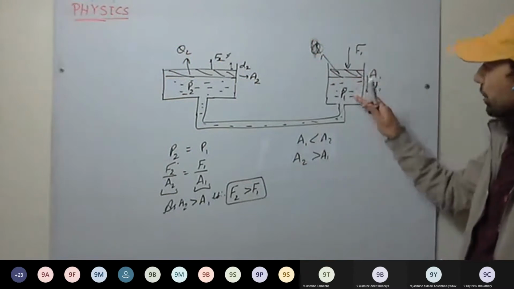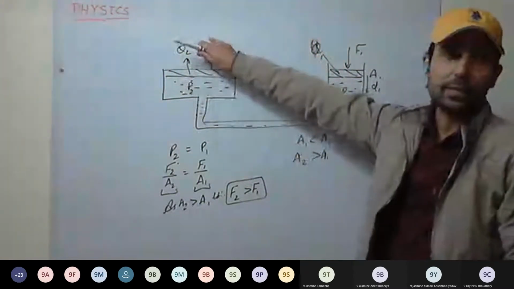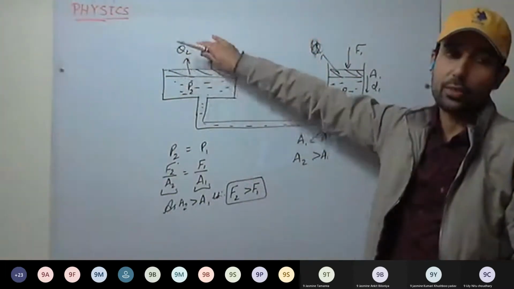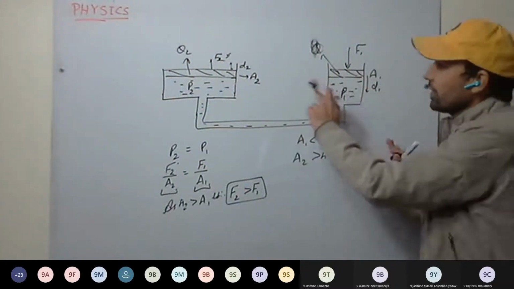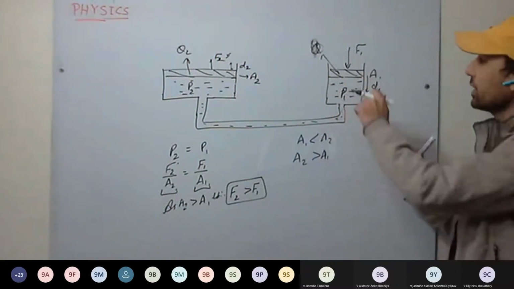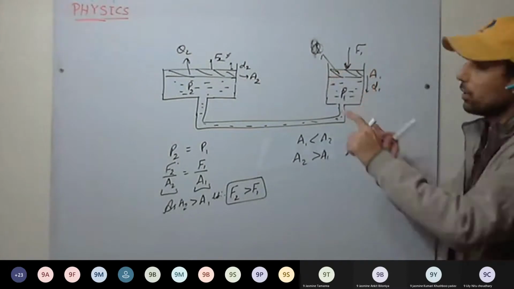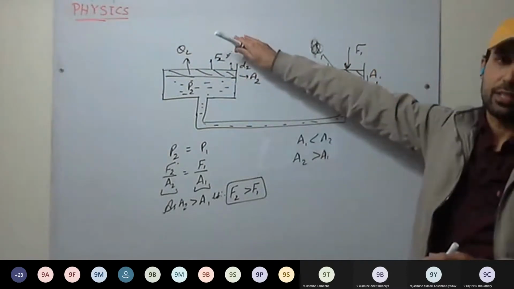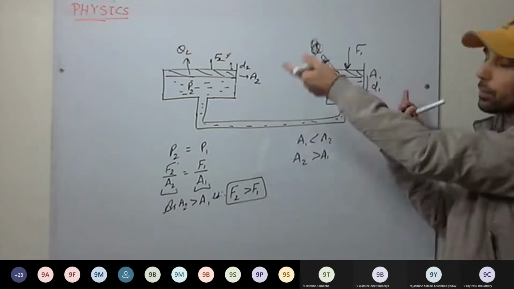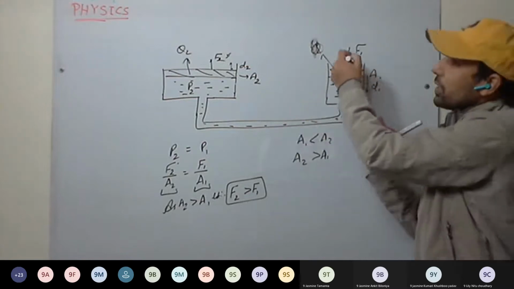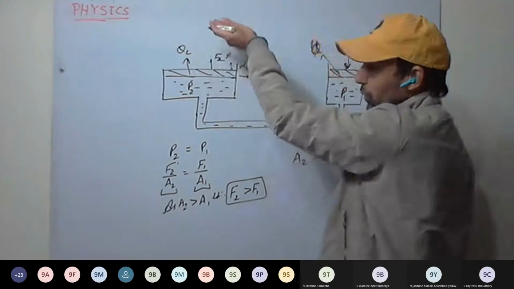This is fine. So work done by the effort is same as the work done on the load. Work done on the load. This is clear. So energy remains conserved. But what it is acting as is a force multiplier, that is, less force we are applying, more force it is generating. So these machines act as force multipliers. The force gets multiplied. Here less force, this force is multiplied and we are getting more output here.